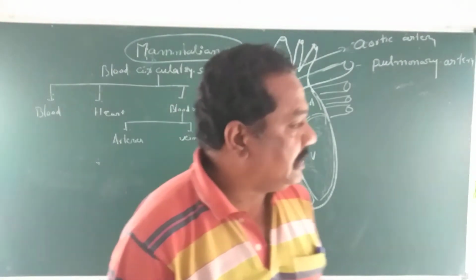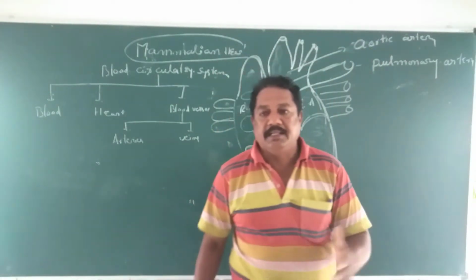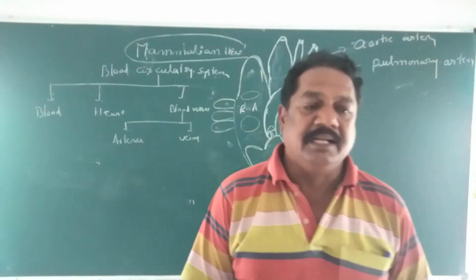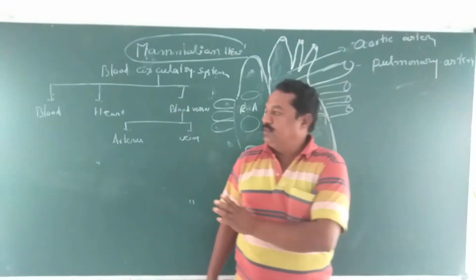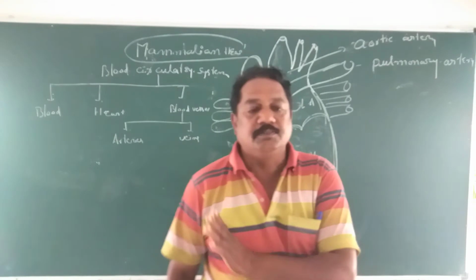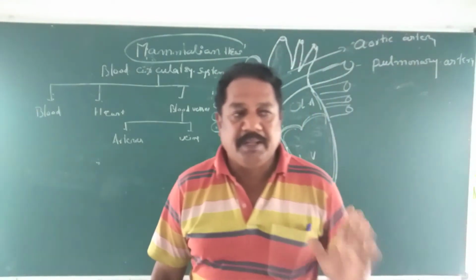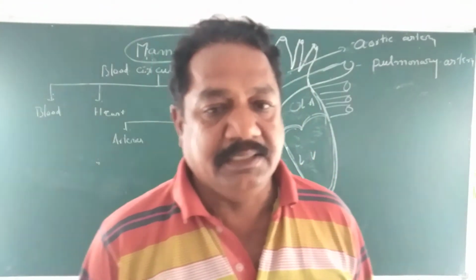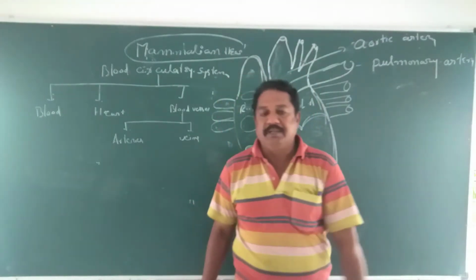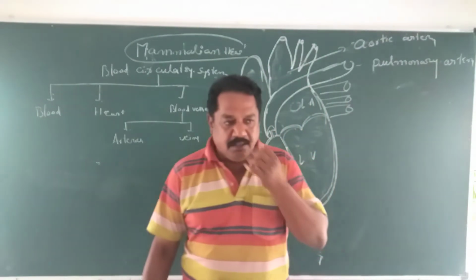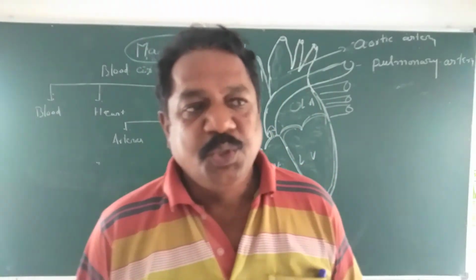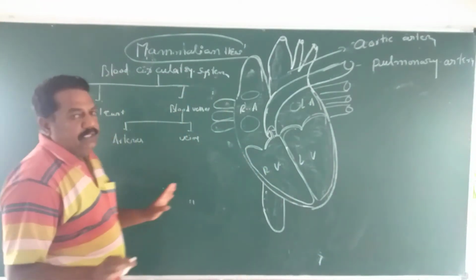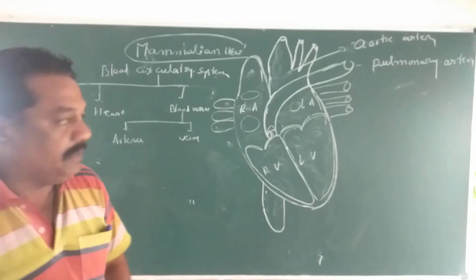In the open type of blood circulatory system, we find the following characters. Generally, blood pressure is very low in the open type, whereas when compared to the closed type, blood pressure is more prominently displayed. Also, the respiratory pigment is generally absent in the open type and present in the closed type. If the pigment is present in the open type, it is not in a special kind of cell; it is dissolved directly in the plasma. These are some differences between the closed and open types of blood circulatory system.